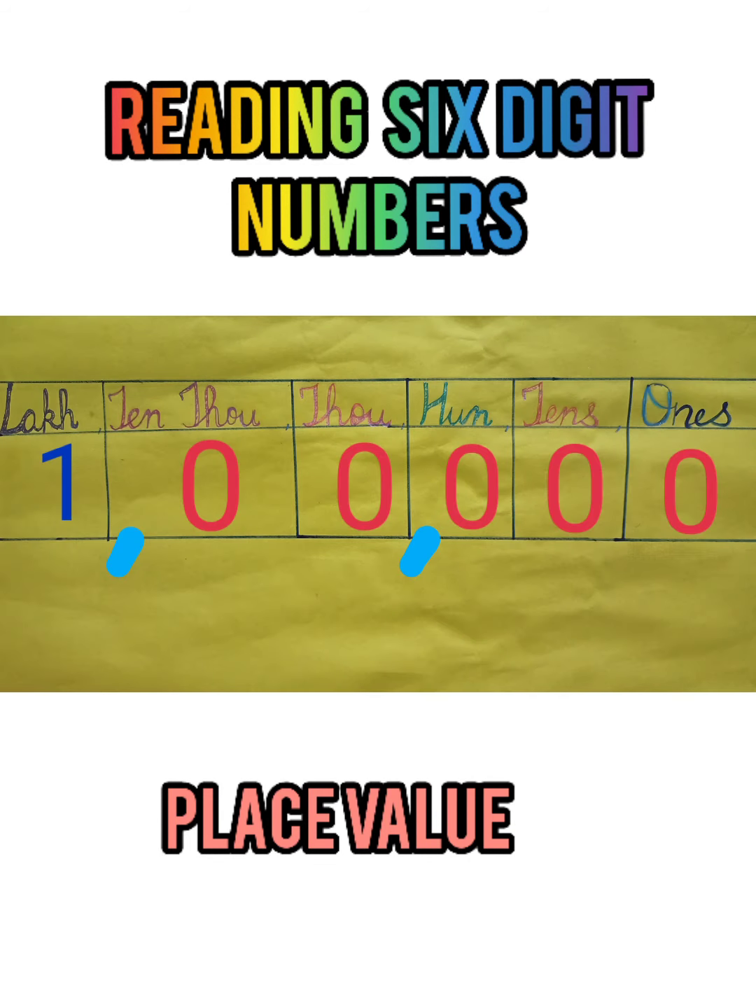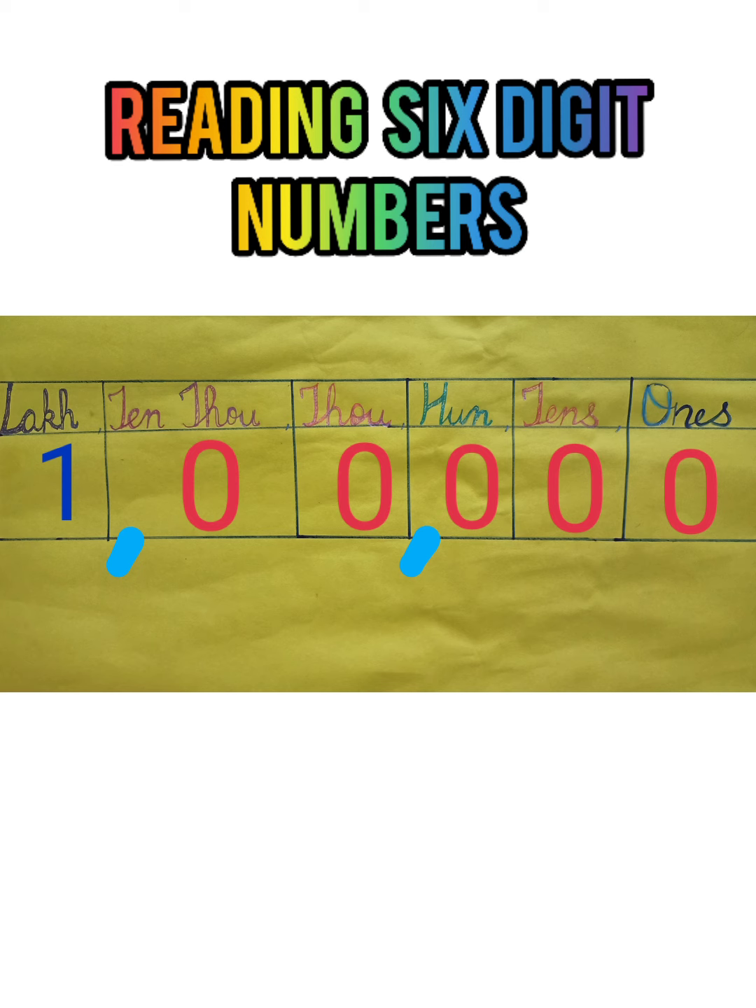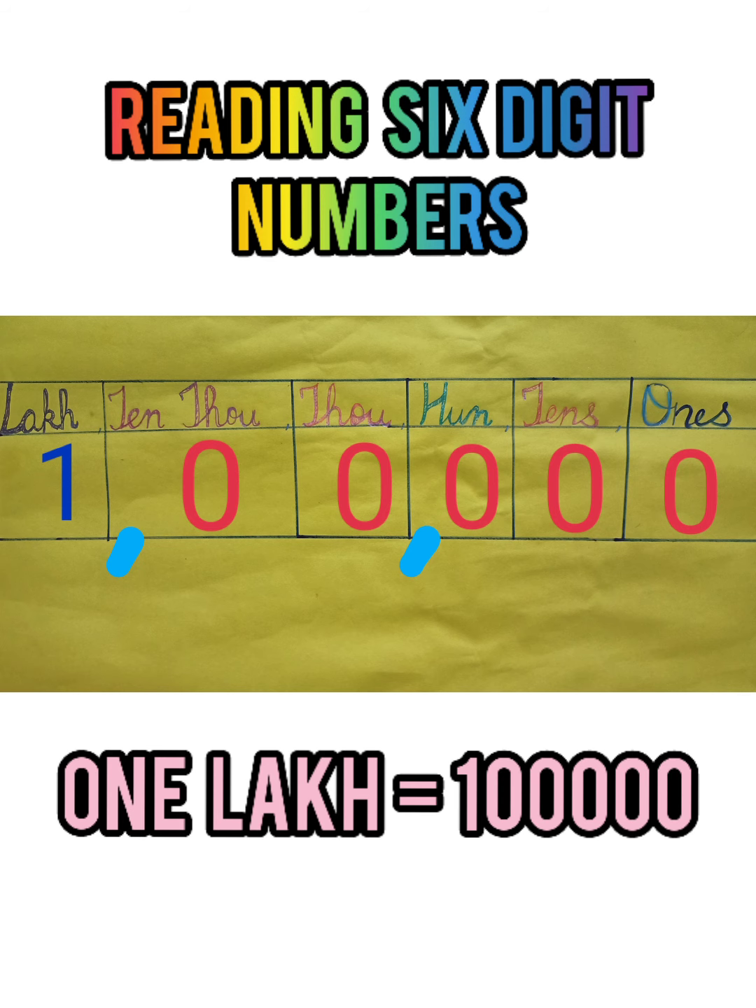Here under ones place there is 0, under tens place there is 0, under hundred place there is 0, then I have written comma there. Under thousands place there is 0, under 10,000 place there is 0, and under lakh place there is 1. So you read this number as 1 lakh. So students, 1 lakh is a 6-digit number. Let us take one more example.